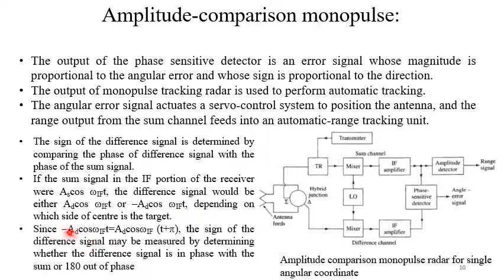Now since minus A_D cos omega_IF t is practically equivalent to A_D cos(omega_IF t plus pi), the sign of the difference signal may be measured by determining whether the difference signal is in phase with the sum or 180 degrees out of phase. So that's the simple thing, by principle actually.